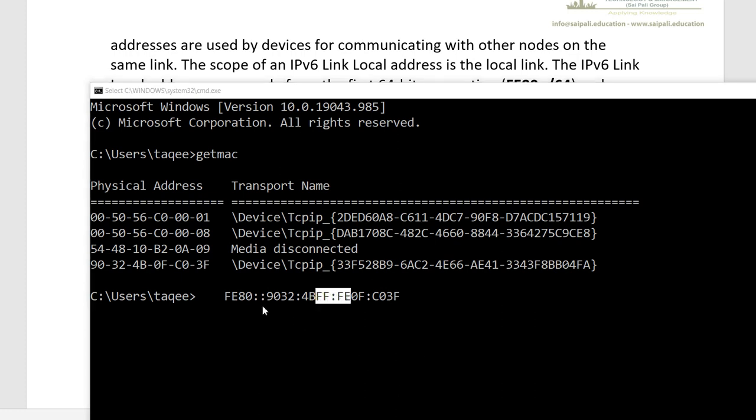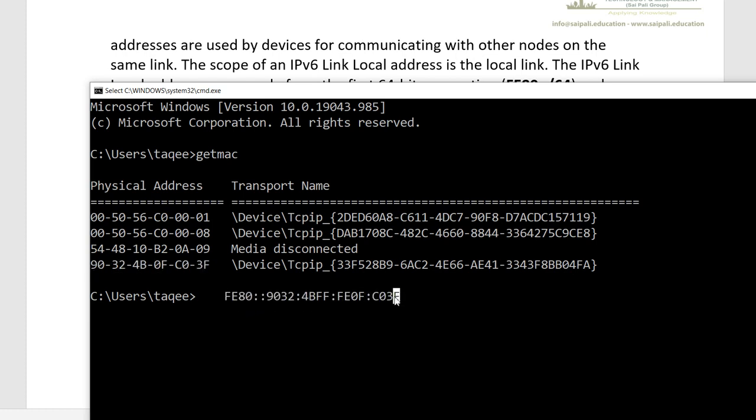And this will become my link local address for this machine and this device. So for this interface, my link local address will be this.